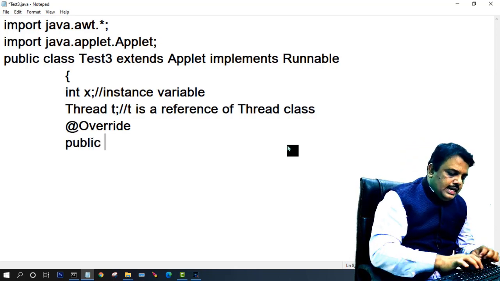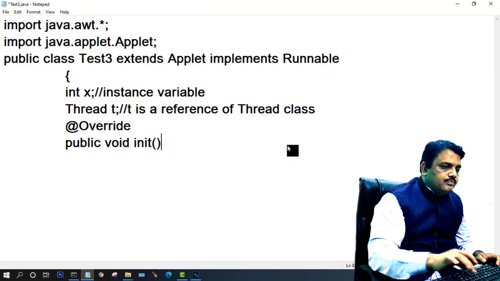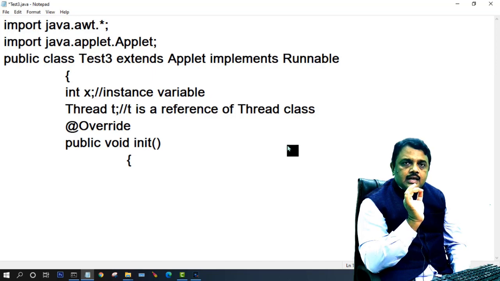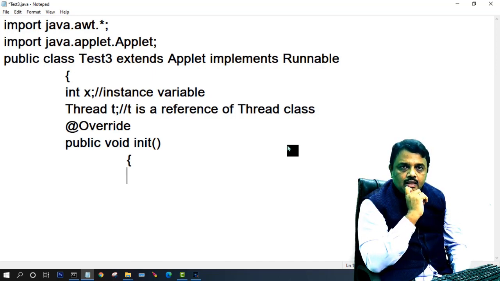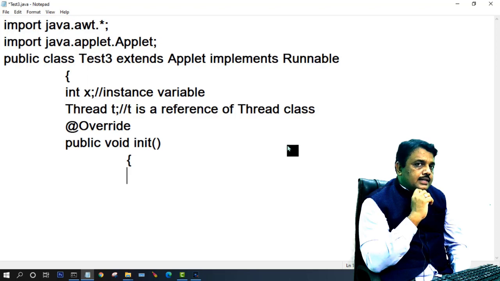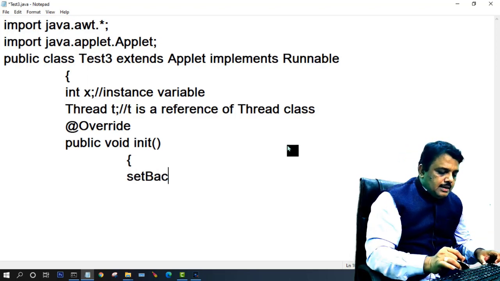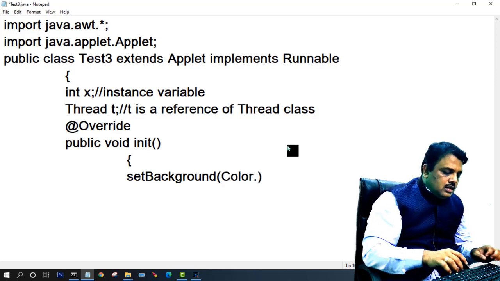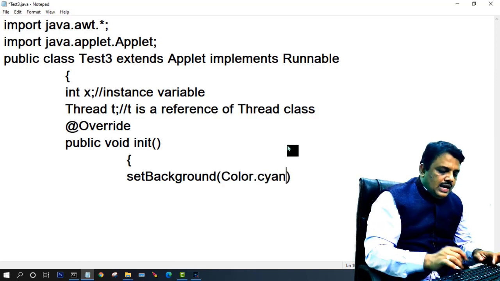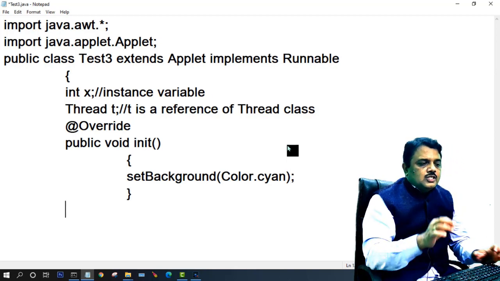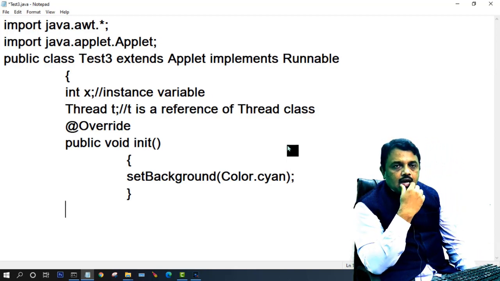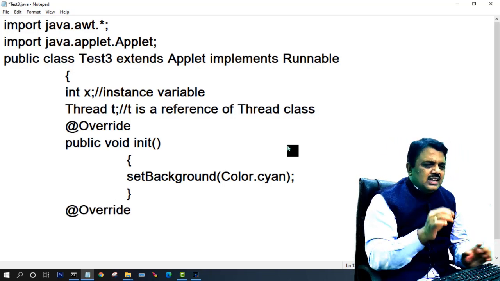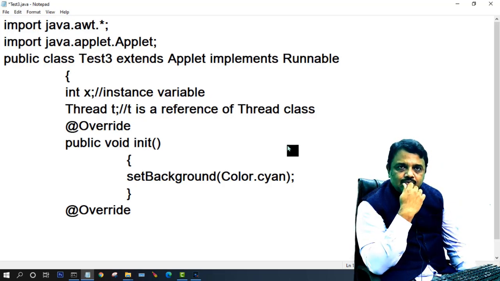So I just override public void init. You know that init is a method of Applet. I override the method of Applet that is used to initialize the applet. Here I write setBackground(Color.cyan). When I write this, I change the background color to which color? That is cyan color. Now I override another method, a single line I have to write.